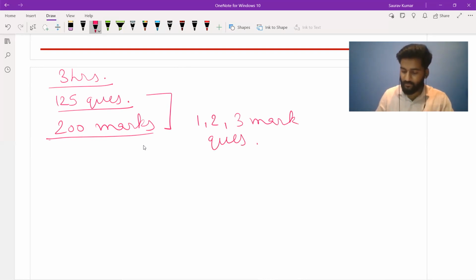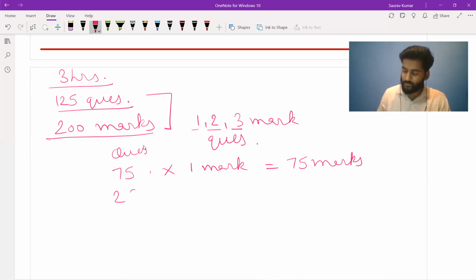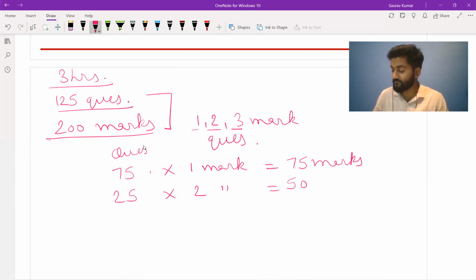So from this we can also kind of assess that, let's say there are 3 categories because of 3 marks, so there could be 75 questions of 1 mark. So that will give us around 75 marks. Then there could be 25 questions of 2 marks. So that will give us 50 marks. Then there could be another 25 questions of 3 marks.